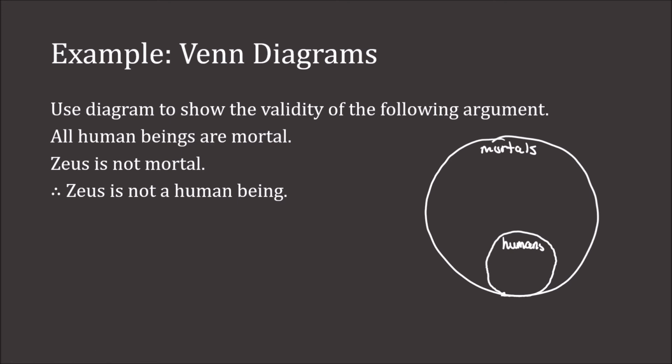Now, then we have that Zeus is not mortal. So Zeus cannot be in this circle of mortals. So let's stick him out here. Right, so there's Zeus. Well, since Zeus has to fall outside of mortals, there's no possible way he can fall within the humans. And so this is valid.